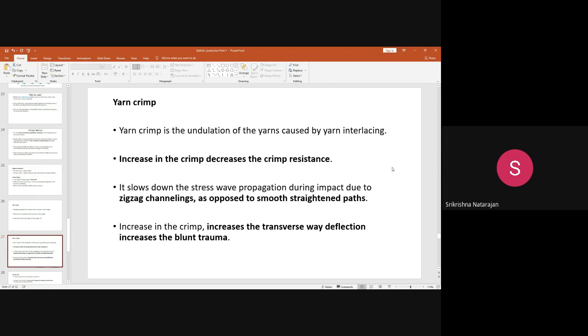Okay, so here it does not allow the transverse waves to dissipate. Rather, what happens is the waves get deflected. It does not lead to spreading, it just gets deflected back. So that causes a problem called blunt trauma. Okay, for a better understanding, I will show you a small picture of what is called blunt trauma.